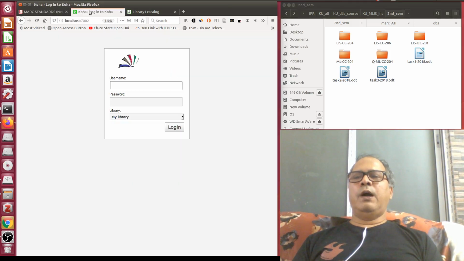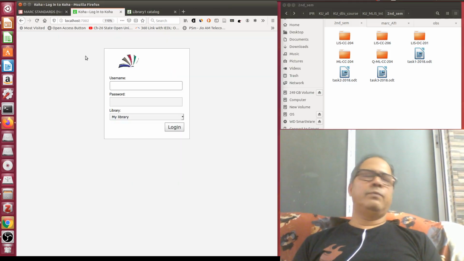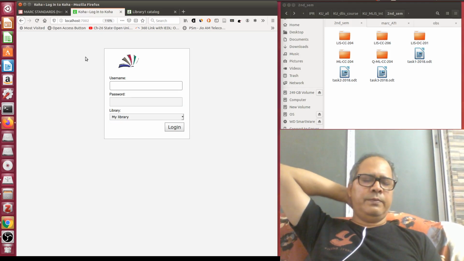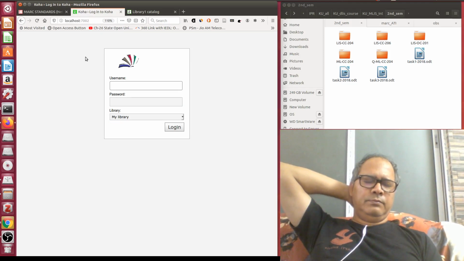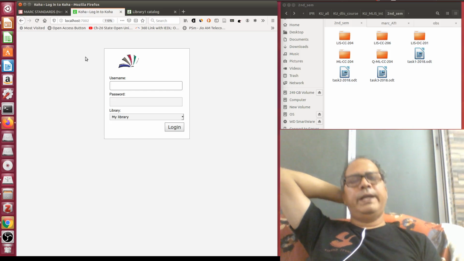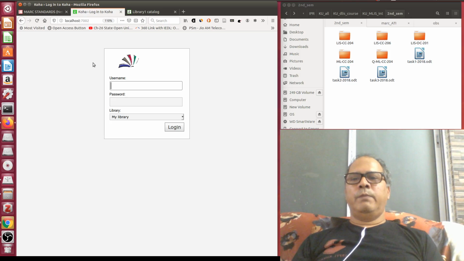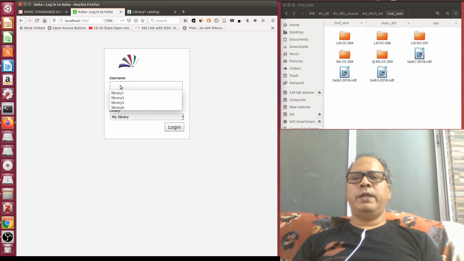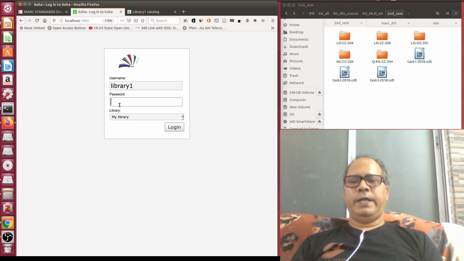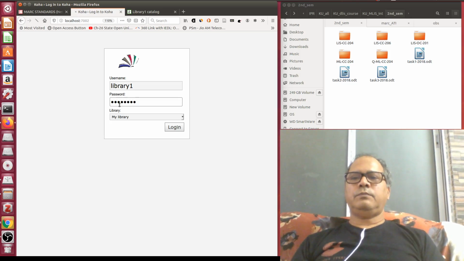Say you have not yet installed a library automation software, but definitely we are going to install it at some point of time after lockdown. But you see, I have installed Koha here. We are all going to install Koha in our machines. So suppose this is one instance, I am entering inside Koha. I am giving the password. So this is my librarian interface of Koha.